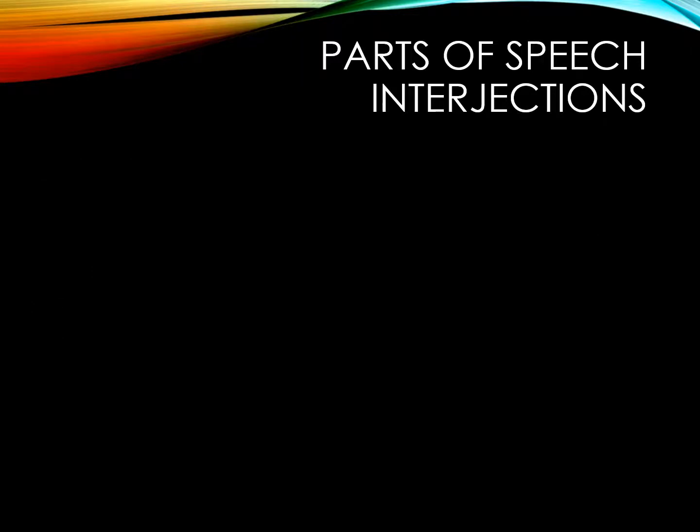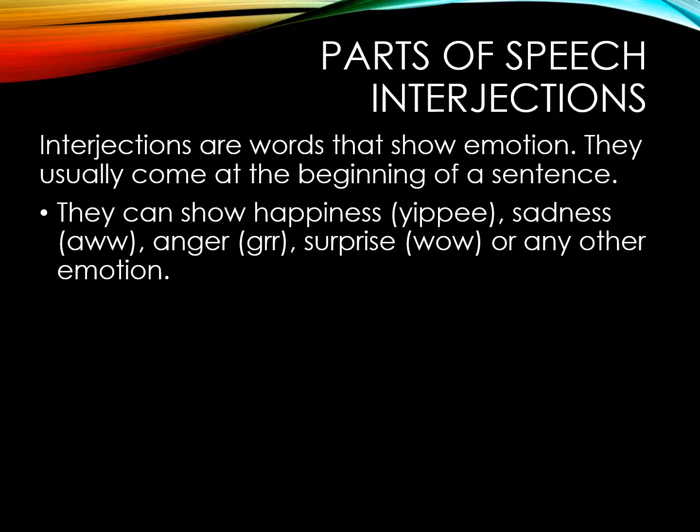Now, for just a few minutes, let's think about interjections. We've talked about prepositions, conjunctions, and now interjections. Interjections are words that show emotion. More often than not, they come at the beginning of a sentence, and they can show happiness, yippee, sadness, anger, surprise, any other emotion that really serves as an emotive entrance into the sentence.